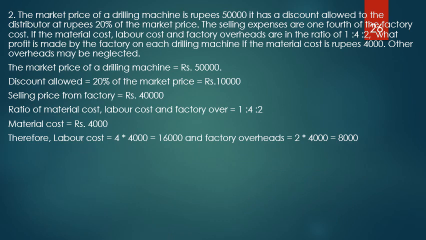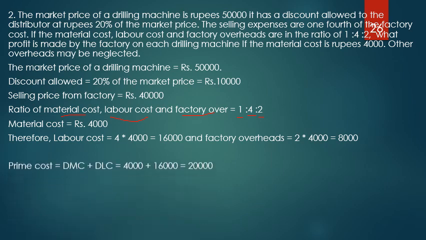Therefore, the labor cost, it's in the ratio 1:4:2, so labor cost must be 4 times the material cost. 1 is for material, 4 is for labor and 2 is for factory overheads. And hence I can make it as 4 into 4,000, that comes out to be 16,000, and factory overheads come out to be 2 into 4,000, that is 8,000.